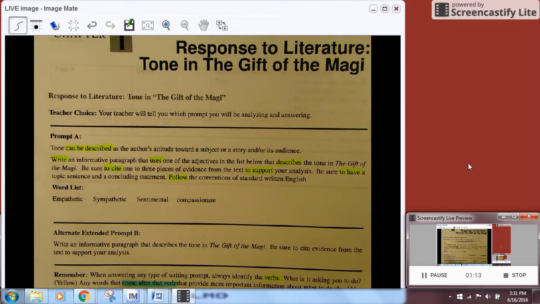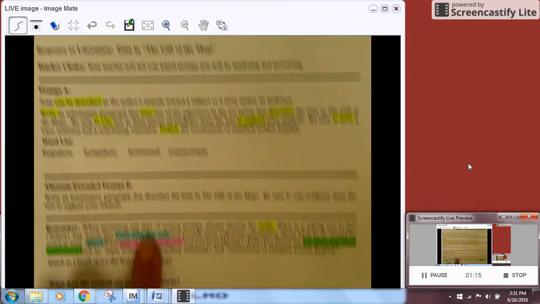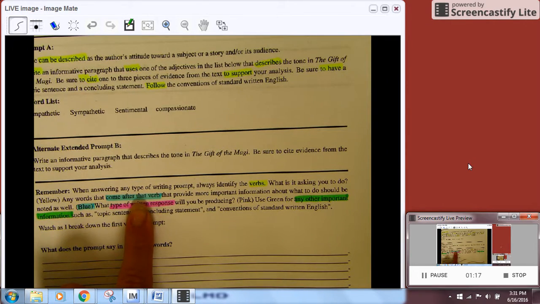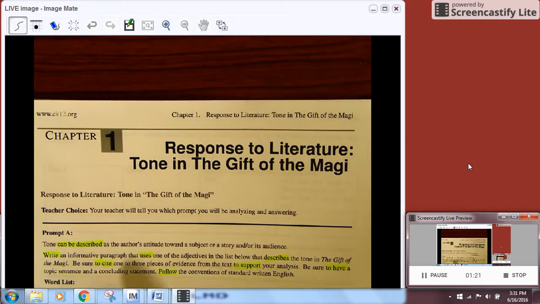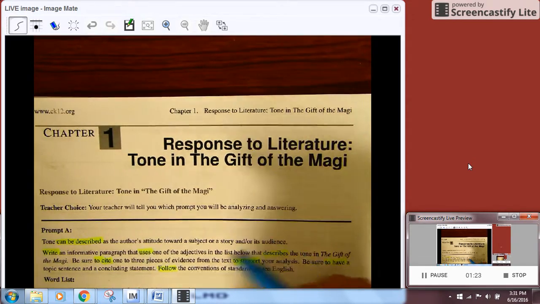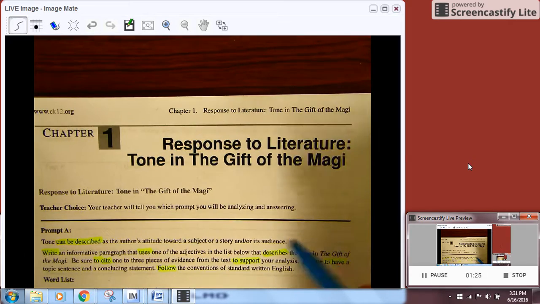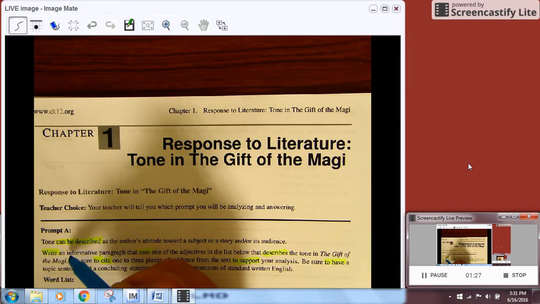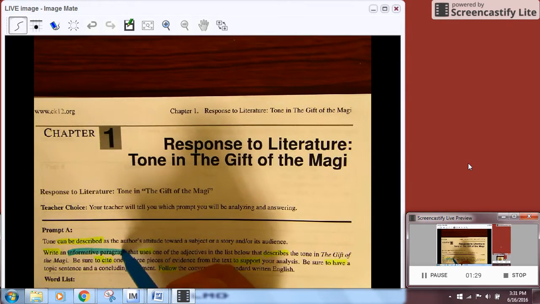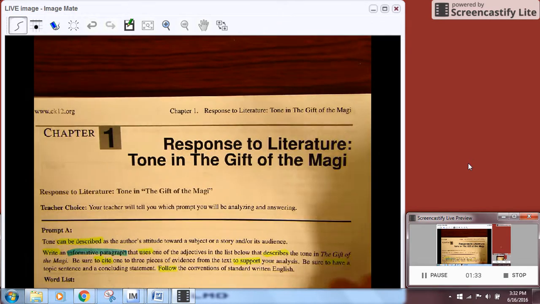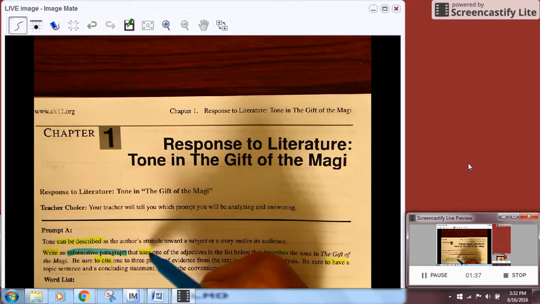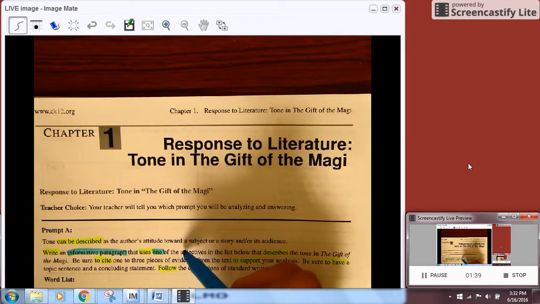So following that, in blue, anything, and it's in your directions, that comes after the verb that provides more information about what you should be doing. So we don't need any more about tone. So we're going to write, what are we going to write? An informative paragraph. You're going to go back over that with pink because that also includes your type of written response. That uses what? One of the adjectives.